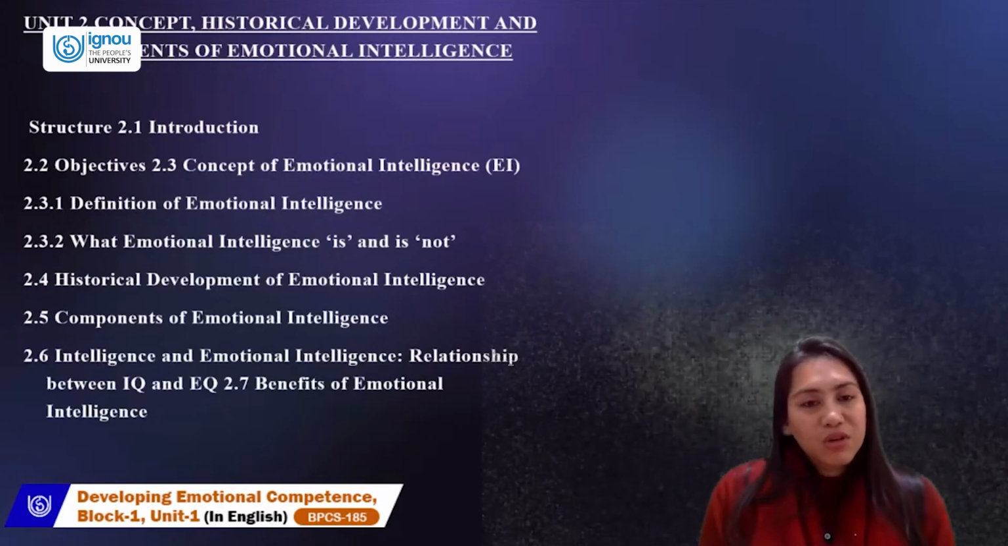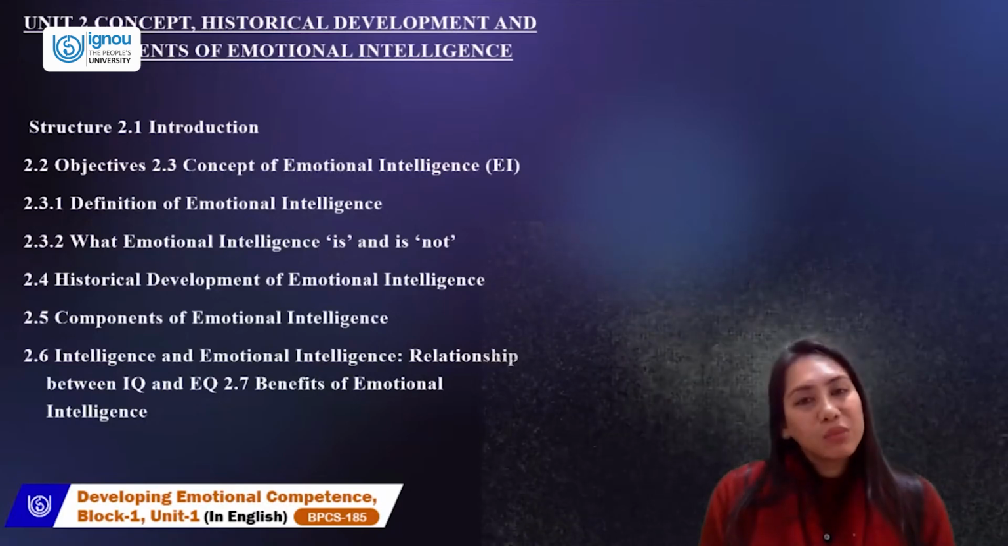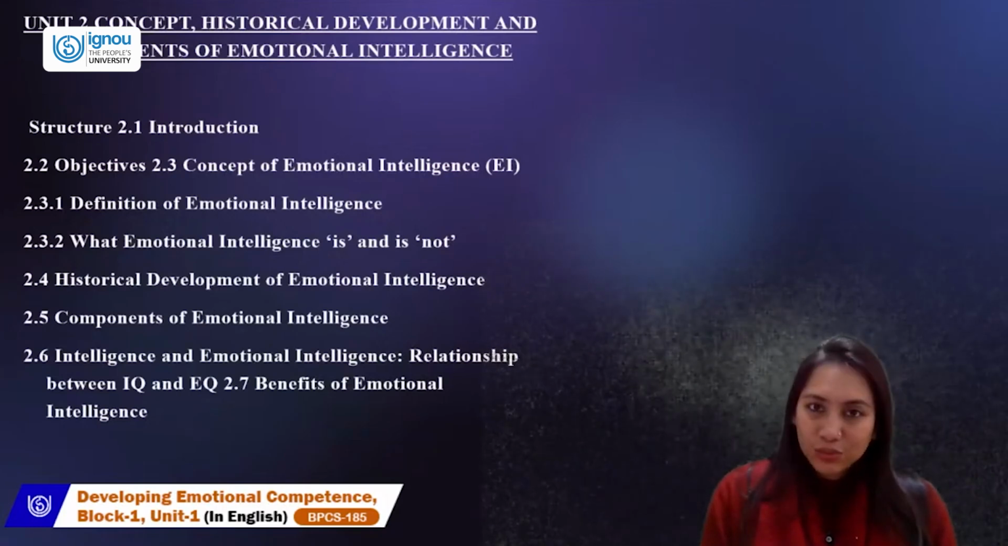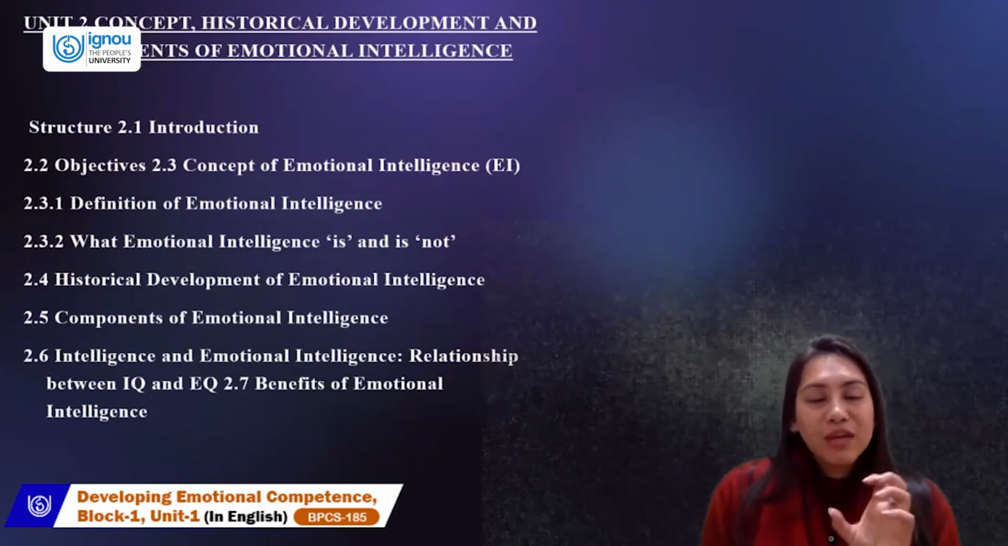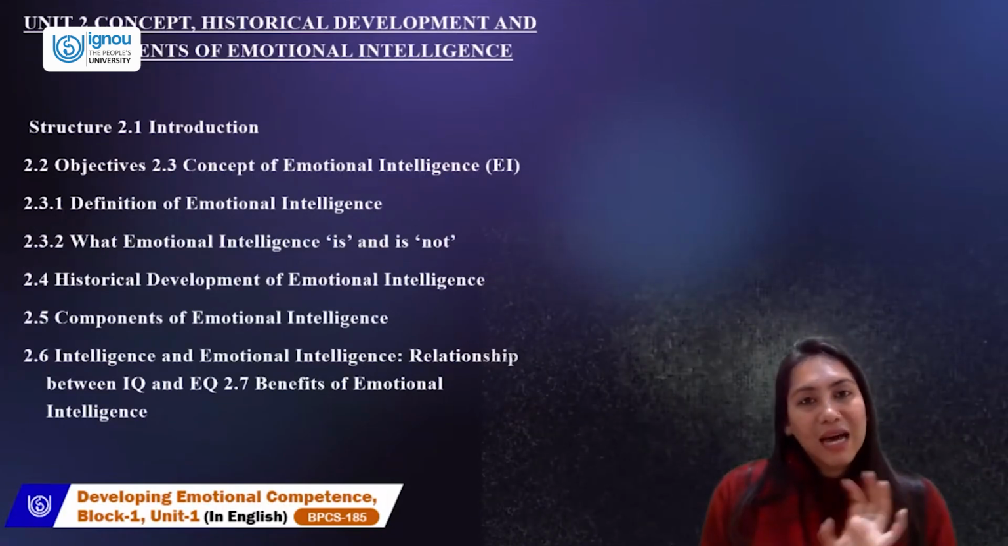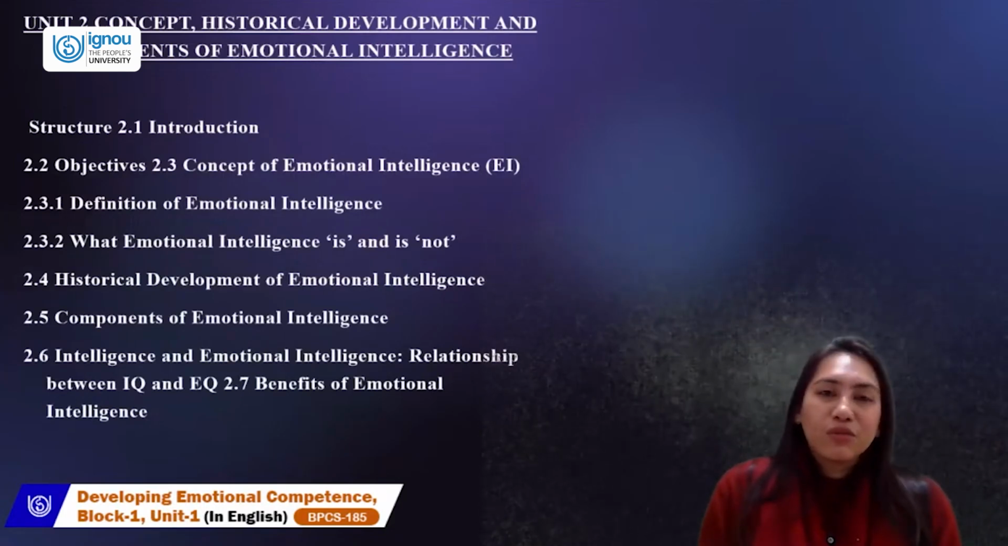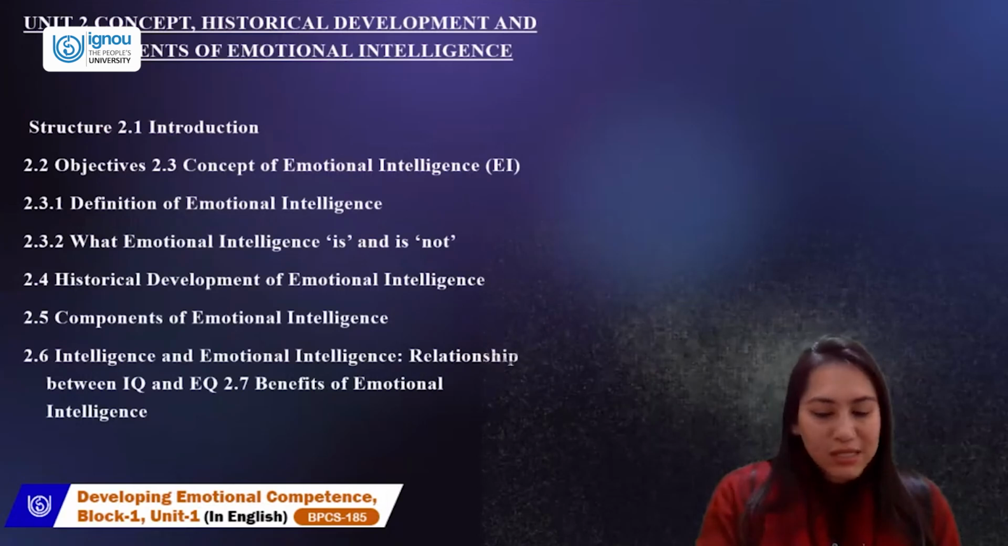We will talk about the historical development of emotional intelligence, some components of emotional intelligence, and the relationship between EI and EQ. We have a quotient for intelligence, which is IQ. We have a quotient for emotions, which is EQ. And we are going to finally talk about the benefits of emotional intelligence today.